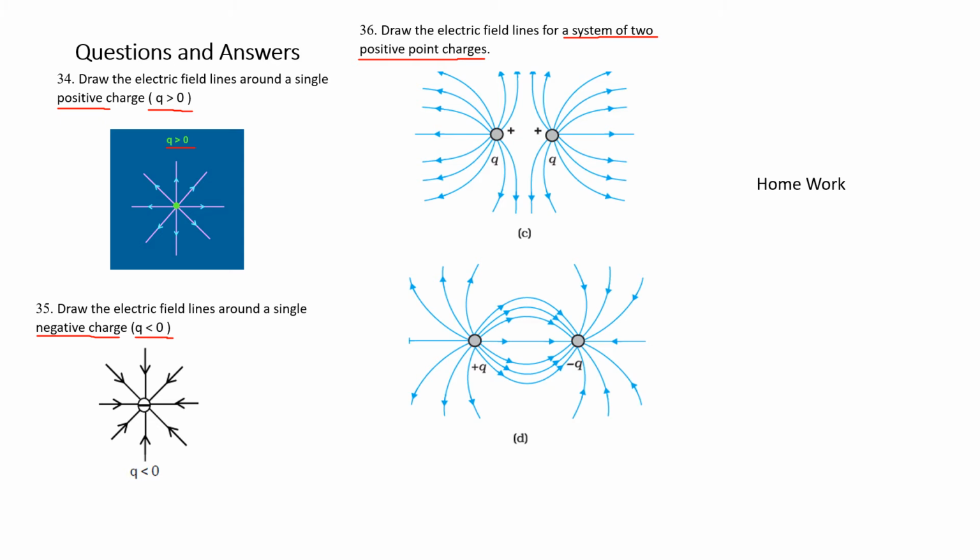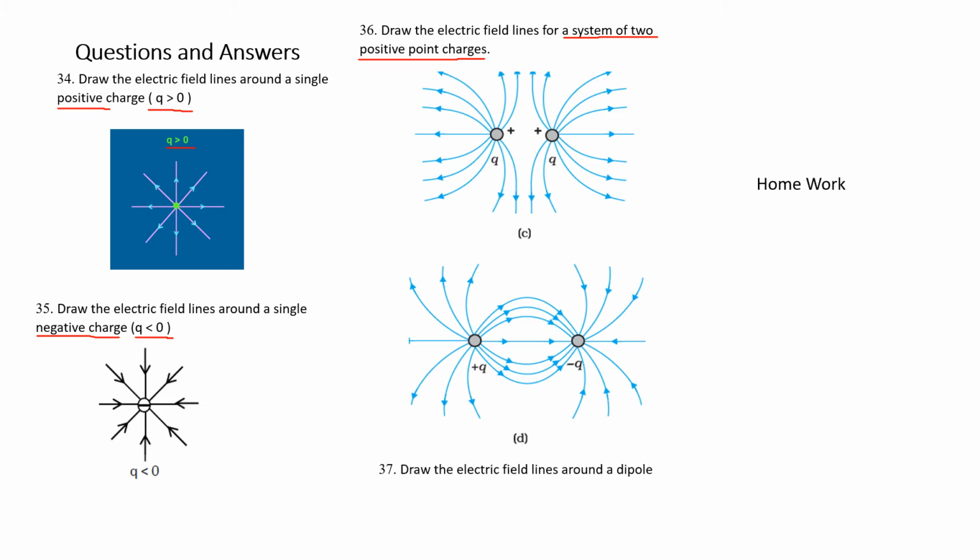This is a positive charge and this is another positive charge, plus Q and plus Q. And we know that like charges repel each other, and the field lines emanating from a positive charge are outward. See the arrow direction. Similarly, this also. Because they repel each other and don't meet, the field lines become curvilinear. This is the field line system of two positive charges.